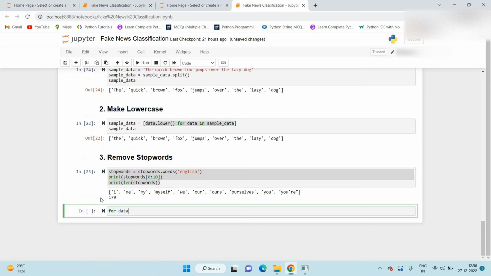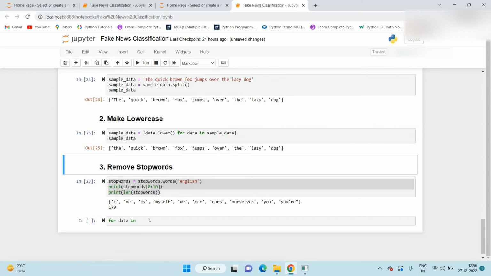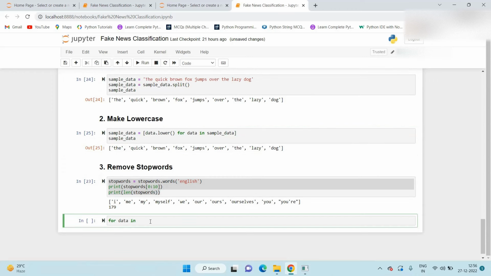So again, for data in the sample data, if the data is not in stopwords, then print those data.